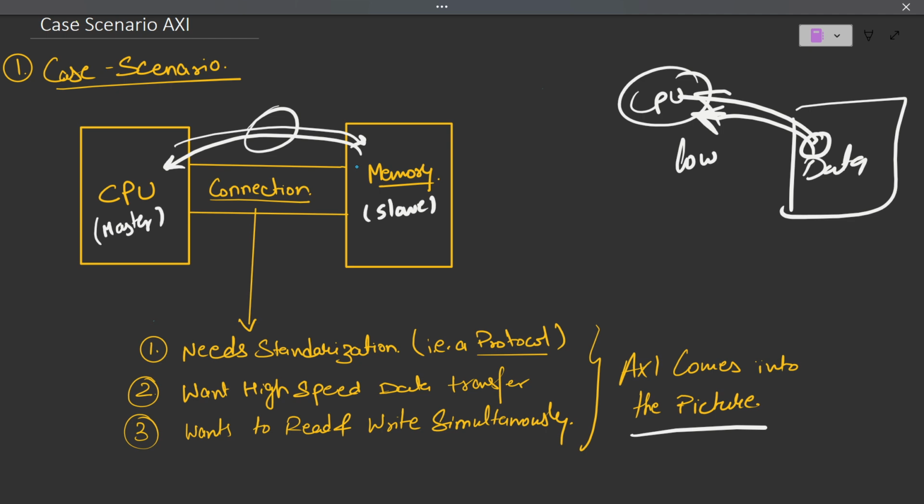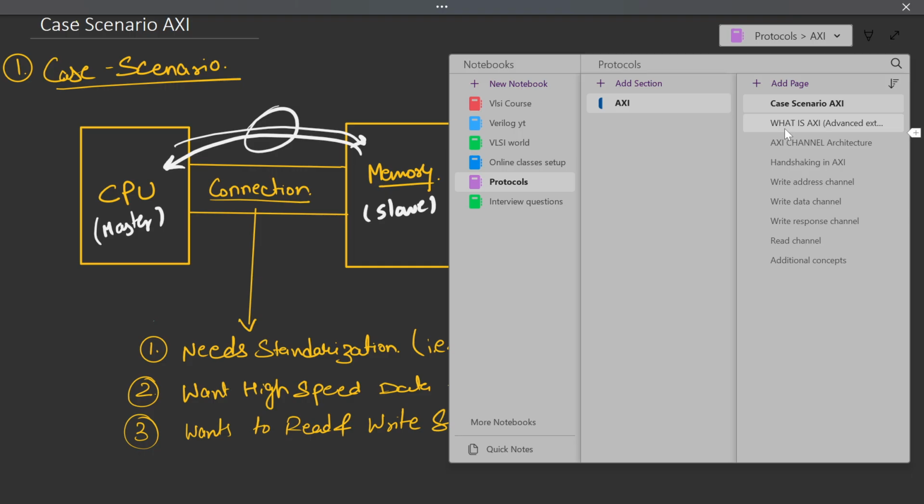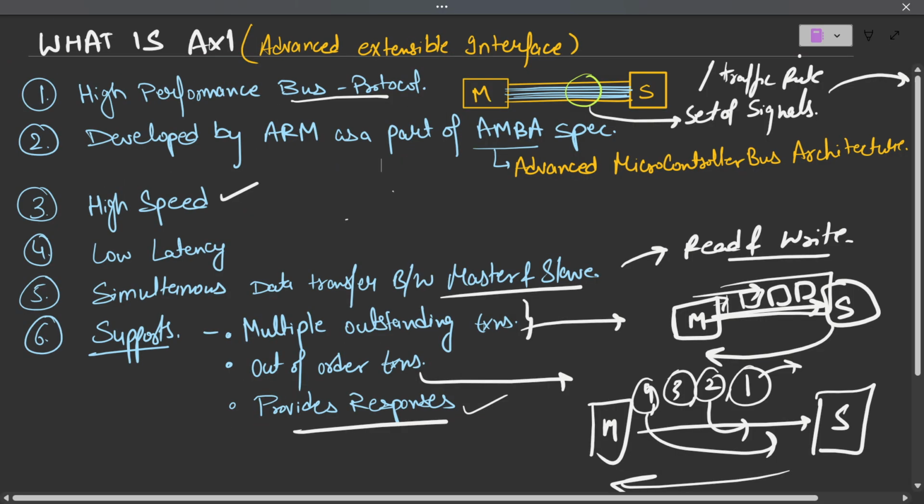I wanted to establish one connection between them. I have some requirements for this connection, which we have seen. So AXI was the one which was fulfilling all these requirements. Next, we have seen how AXI was fulfilling our requirements, what exactly was in AXI that our requirements were fulfilled. What is AXI we have seen, and the characteristics of AXI we have also seen.